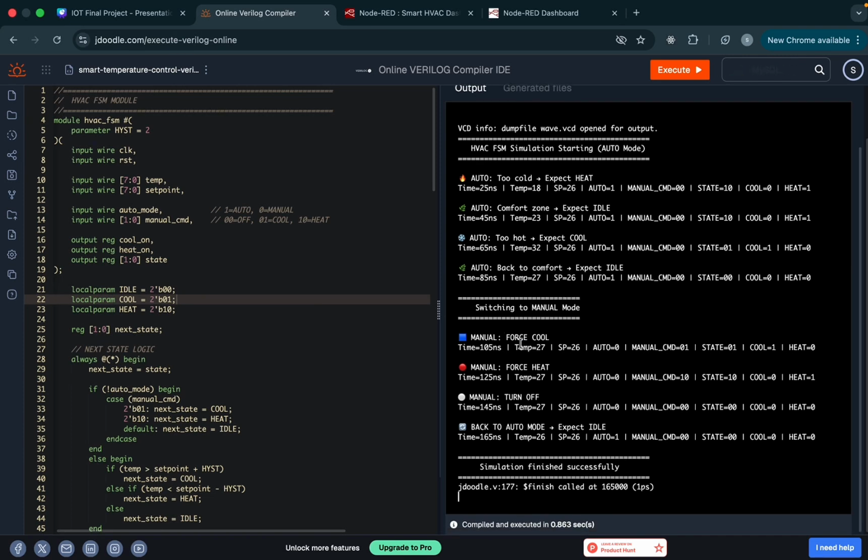In the manual mode, if we force cold, auto is 0 but cold will be on. If we force heat, heat will be on, and if we turn off, auto is 0 and every state will be 0. If we change back to auto mode and the temperature and the set point are the same, auto mode will be on, but the cooler and heater will not be on.